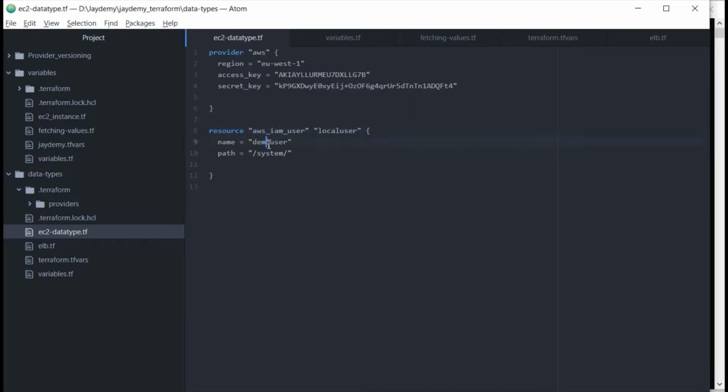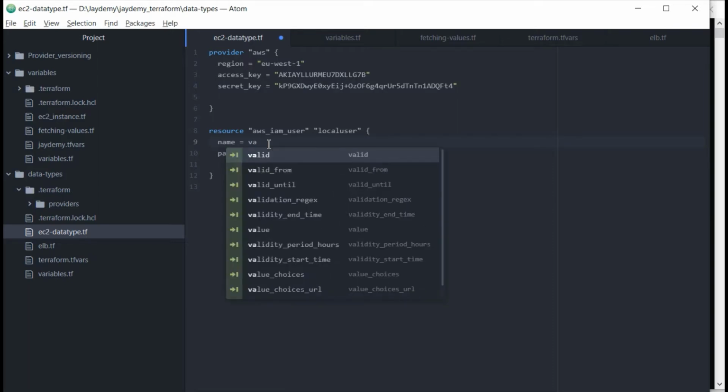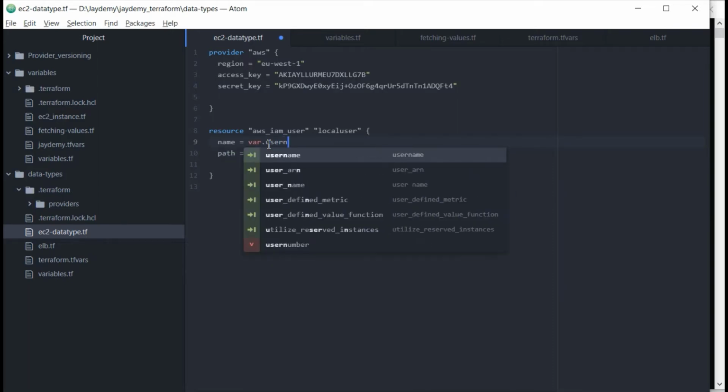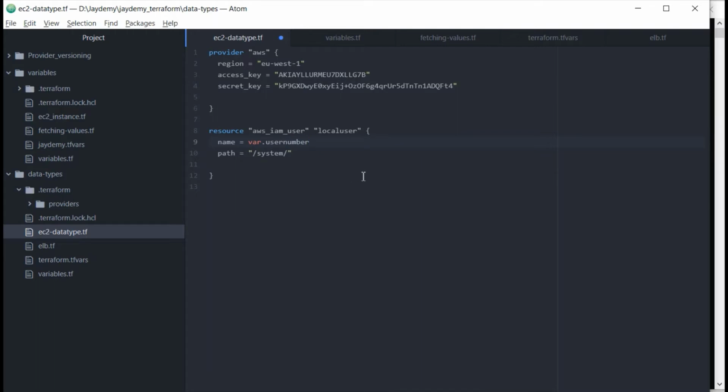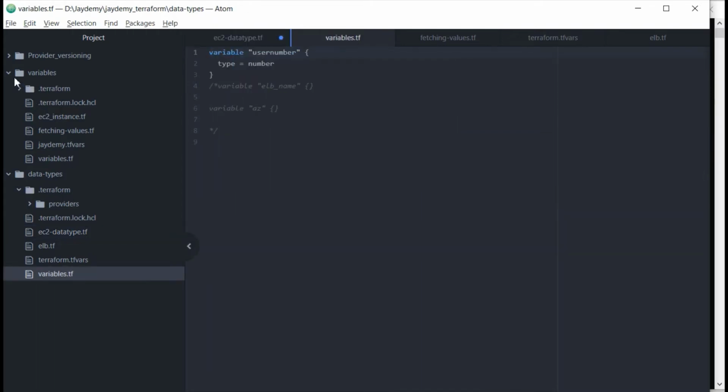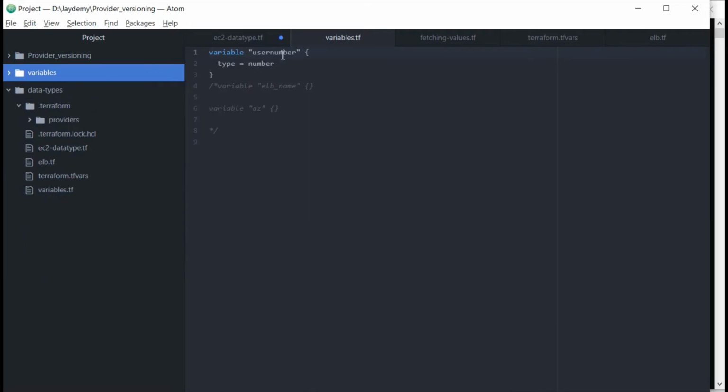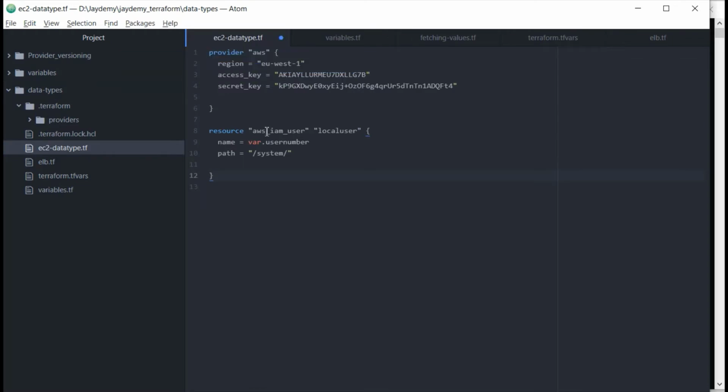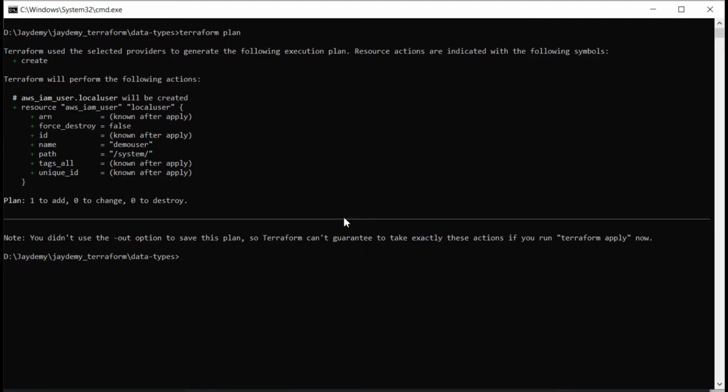So let us remove this one and we will apply with var.user_number. Let us go to the variables.tf, and yes, this is user_number, right? Perfect. Let me save this, go back again, and execute terraform plan again. Let us see what is going to happen.